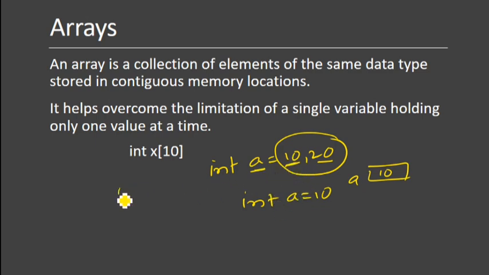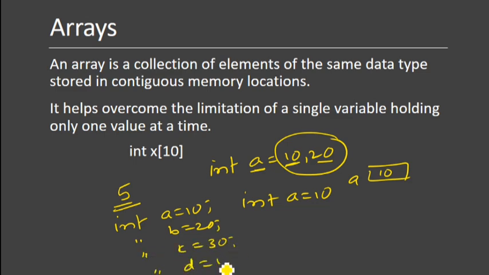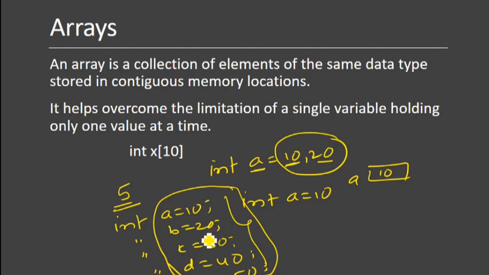If I want to declare five numbers, generally I have to write int a equal to 10, int b equal to 20, int c equal to 30, int d equal to 40, and int e equal to 50. So if I want to declare 5 integers, I need to declare 5 times. That is a difficulty, right? If I want to declare 10 numbers as integers, I should not initialize 10 times. So the array helps overcome the limitation of a single variable holding a single value.